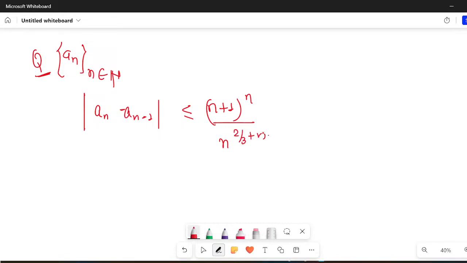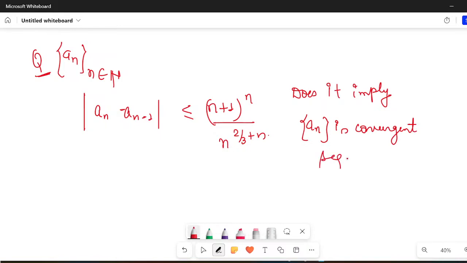If this is the condition, does it imply that a_n is a convergent sequence? Does it imply that a_n is a convergent sequence?